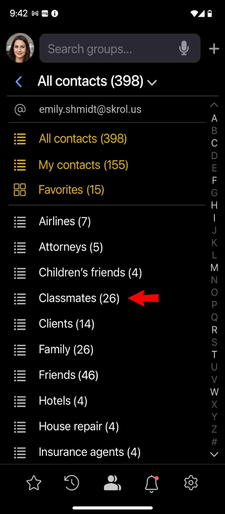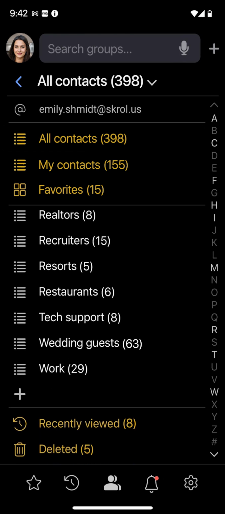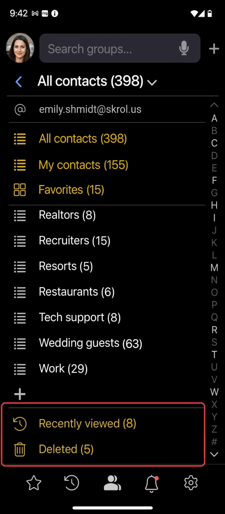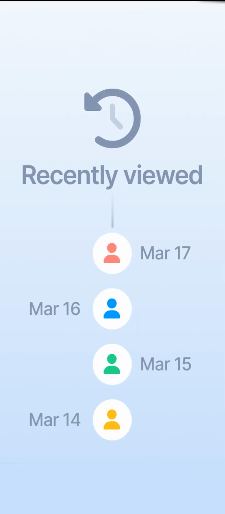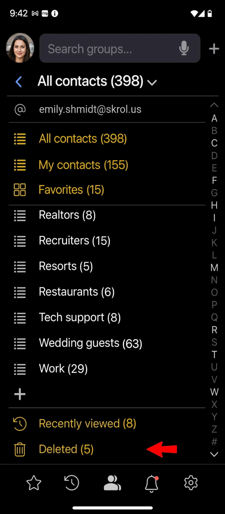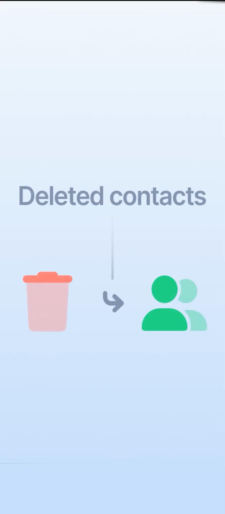This book already has classmates, clients, family, friends, and others. There are 2 more built-in groups at the bottom. The recently viewed group is handy for getting back to people you interacted with just a while ago. Finally, the deleted group lets you restore inadvertently deleted contacts.